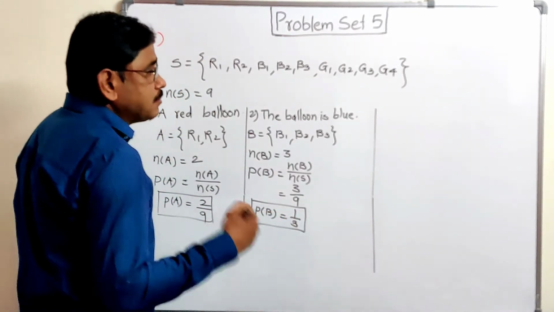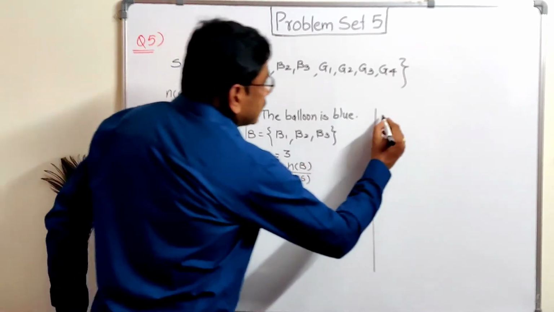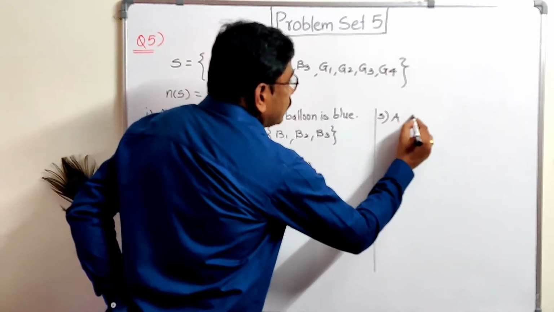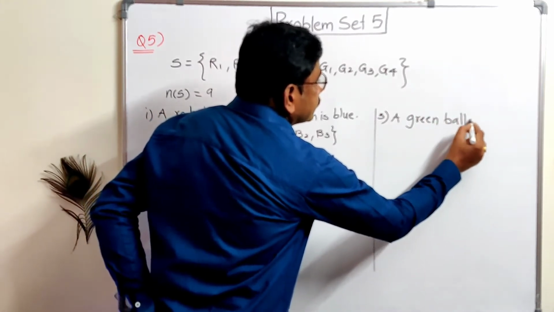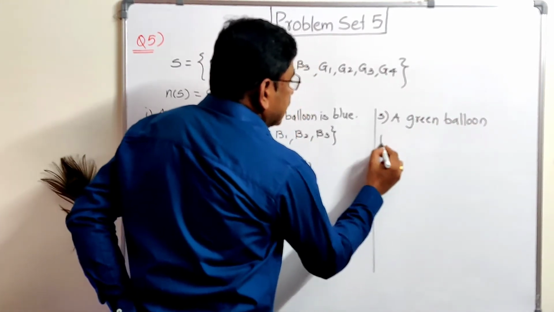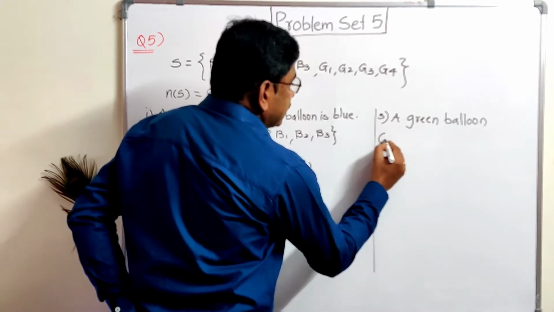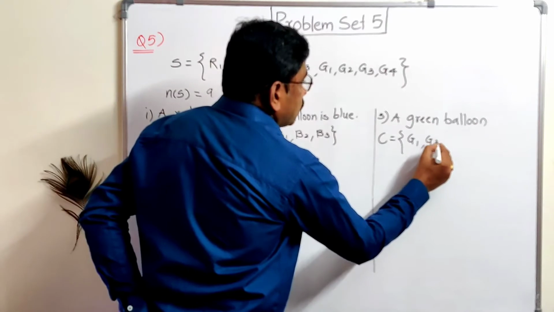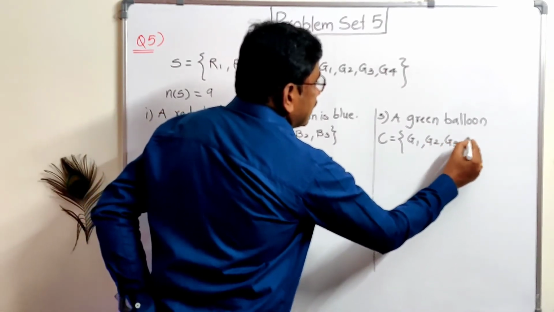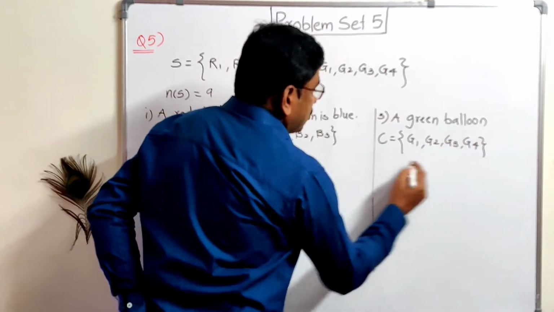And third one, the balloon is green. Third is a green balloon. For the green balloon I take the set C here now. C is equal to G1 can come, G2, G3 and G4. That 4 possibilities are there.